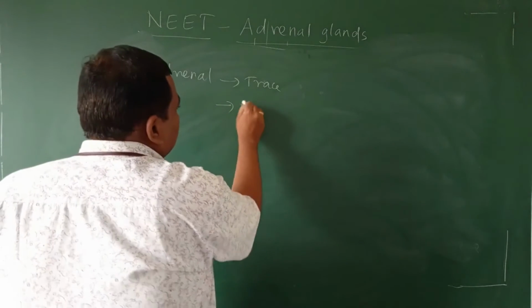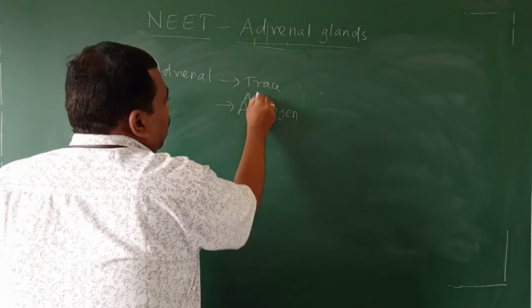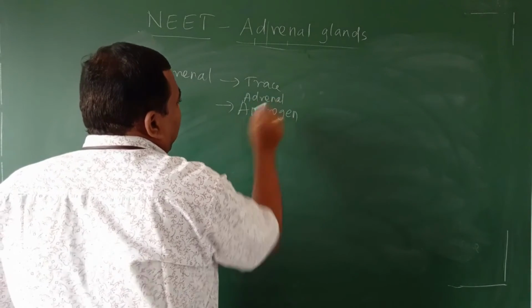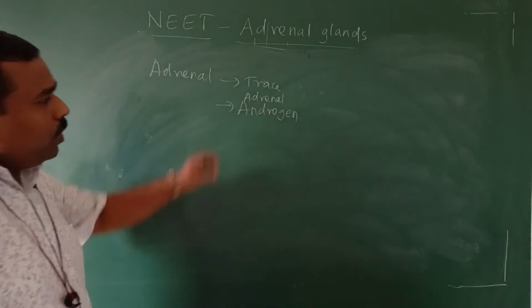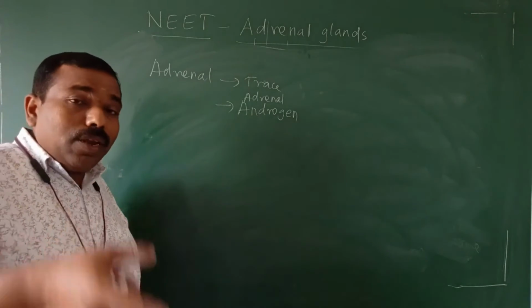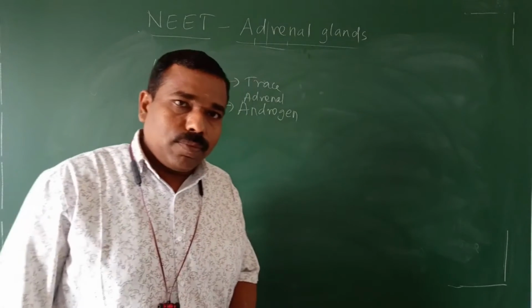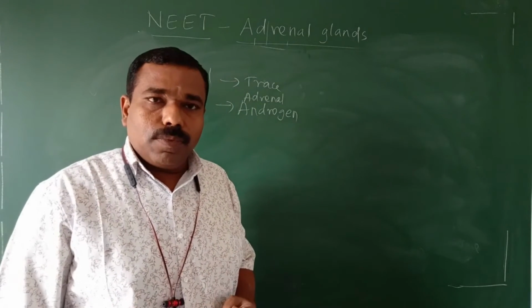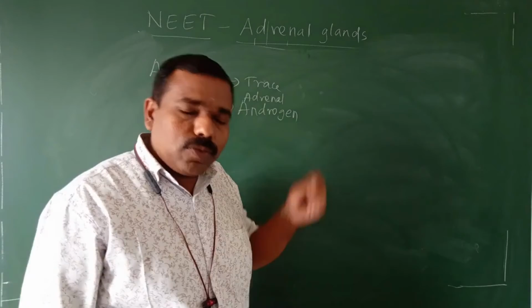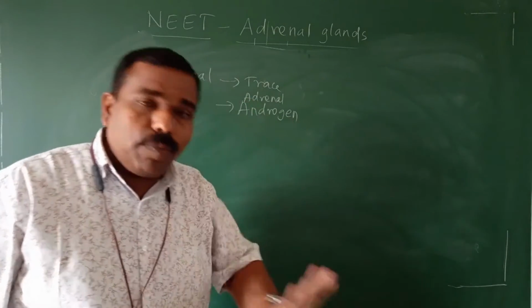It secretes adrenal androgen. What is androgen? Androgen means male sex hormone. It should be secreted by the testis, but in trace amount the adrenal gland also secretes it, in male as well as female.